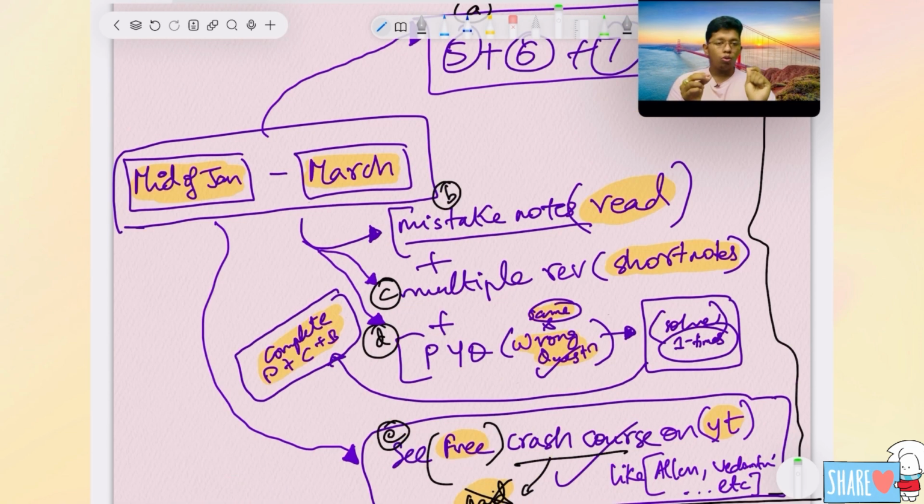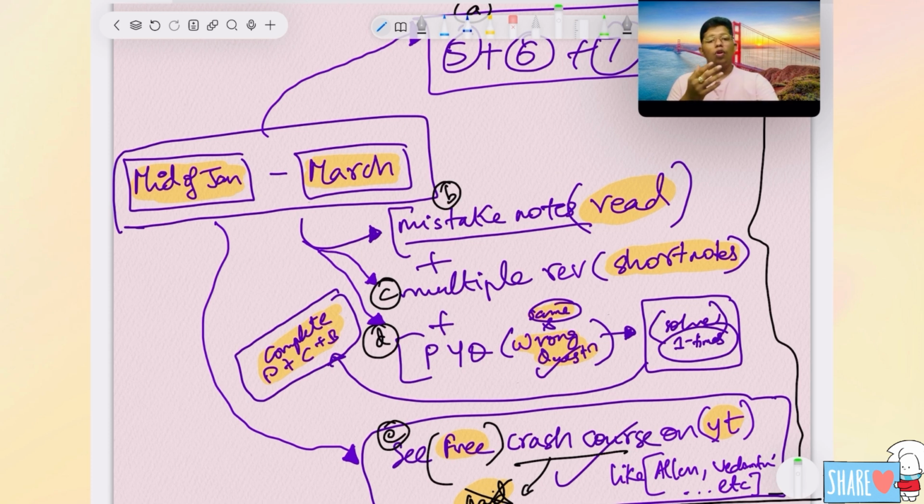From this plan A, B to C, D, you can see one thing: revision, practice, revision, practice, revision, practice. When you do it like this, in the starting you will be a little bit lazy. The reason is, in the past few months you spent the day such that half the day you watched the lecture like a movie, half the day you read the notes, and the rest was all DPP. That's all, the day was completed. But now you should totally solve PYQs and revise, just seeing the revision, no videos and all.